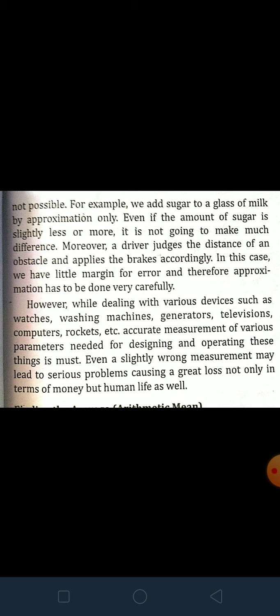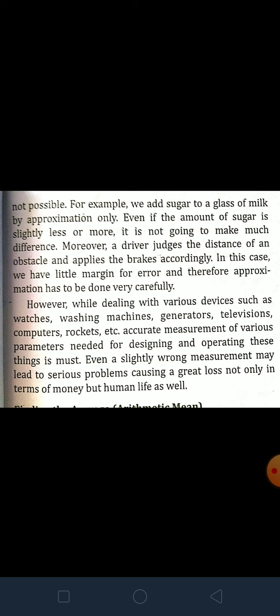You might have seen some numbers written on our washing machine. When you set that time period, only for that time period will it do its work. If this is not done properly, even a slightly wrong measurement may lead to a serious problem.